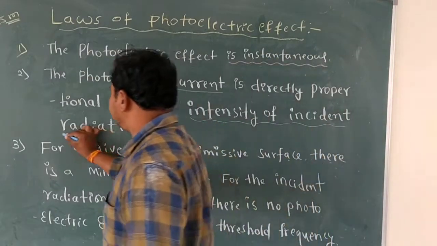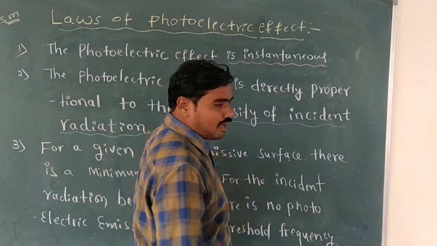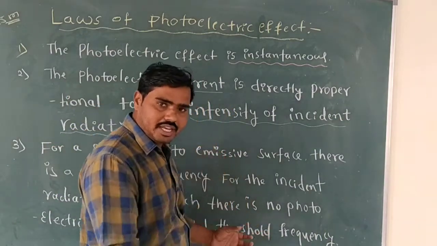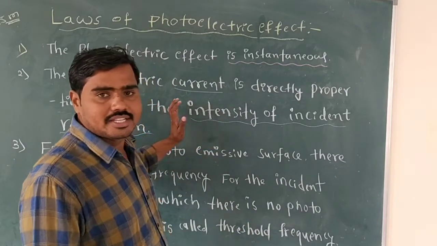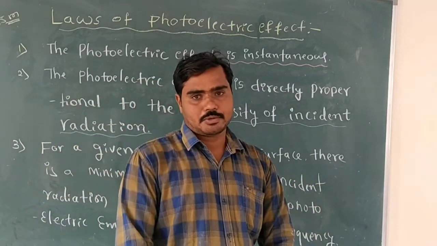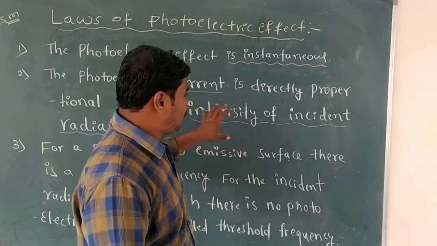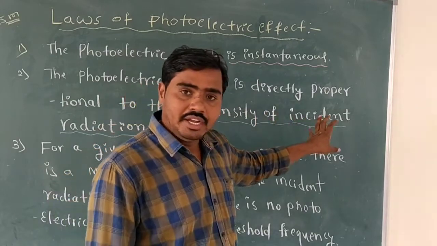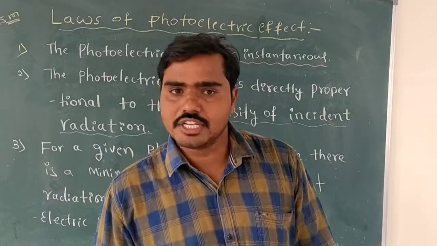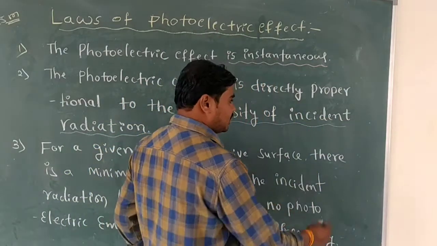Intensity of incident radiation. When you increase intensity of light, photoelectric current also increases in the circuit. Photoelectric current is directly proportional to the intensity of incident radiation. Okay, already I explained this one.